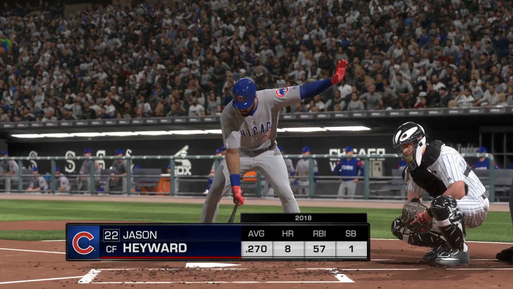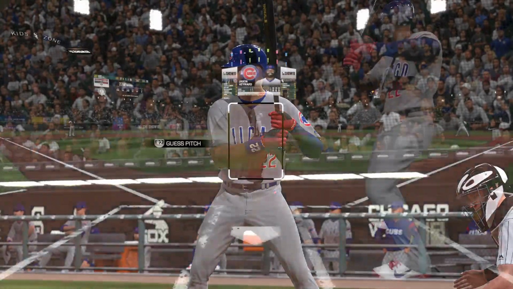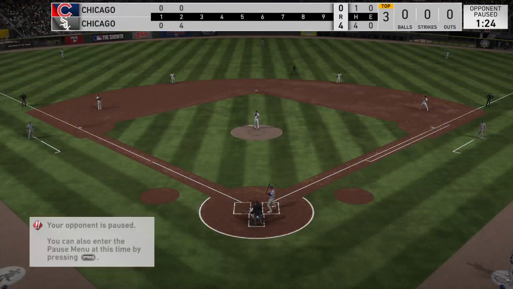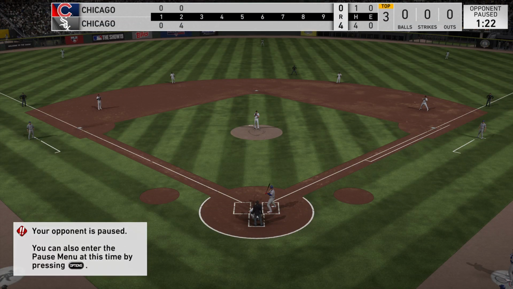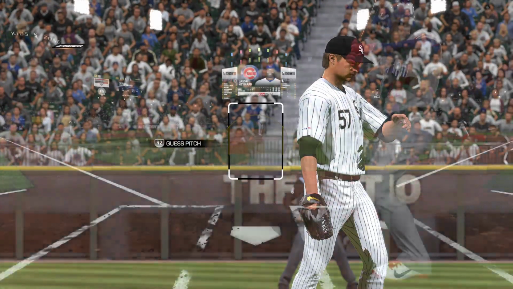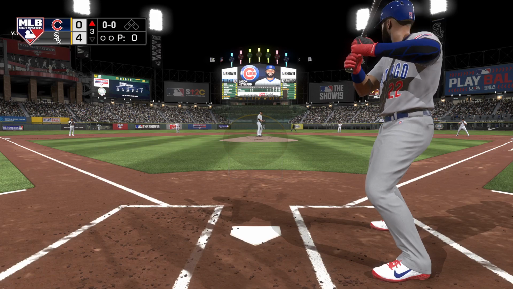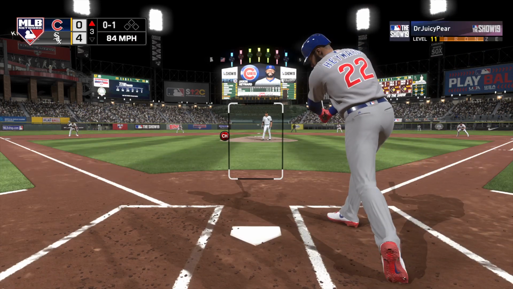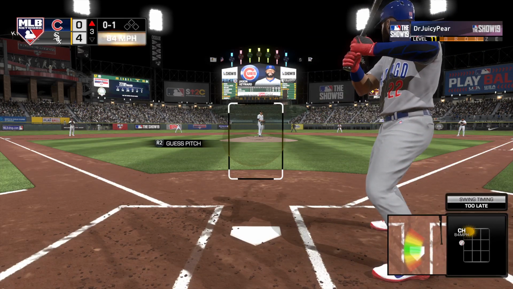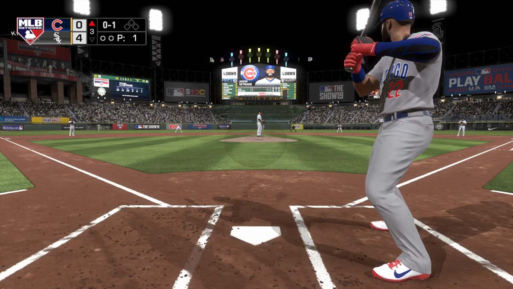Here's Jason Hayward now. Past history with Lucas Giolito. He's hitless in 3 at bats. Jay Spry is going to come on to pitch here, and in just the 3rd inning, you have to think he'll be asked to eat some innings. Number 57. Oh, and a hearty cut there to begin the at bat. It's 0-1.